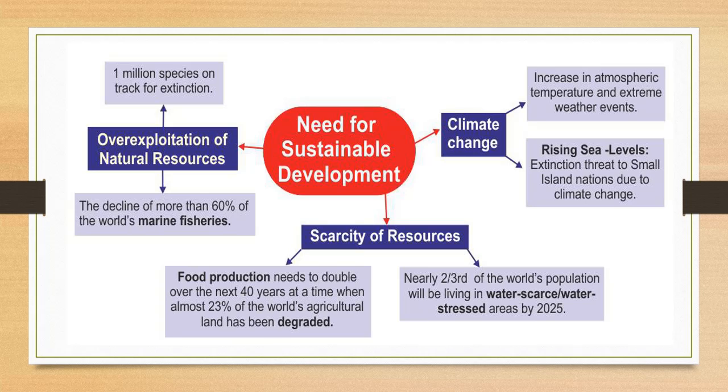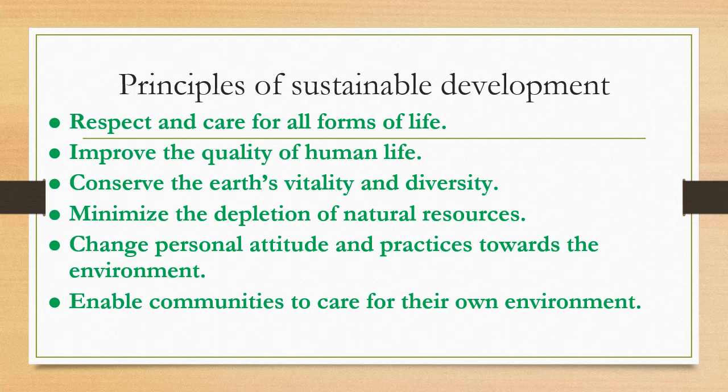We are saying that if there is a third world war, it will be for the availability of water. By 2025, two thirds of the world population will live in water-scarce areas. So it is very important to follow this policy of sustainable development.